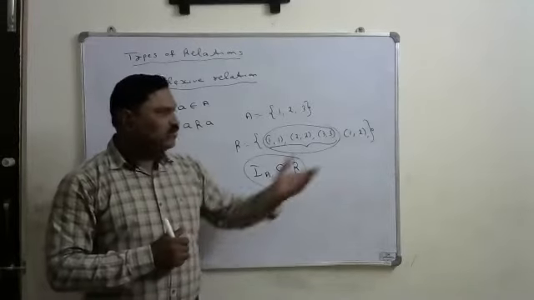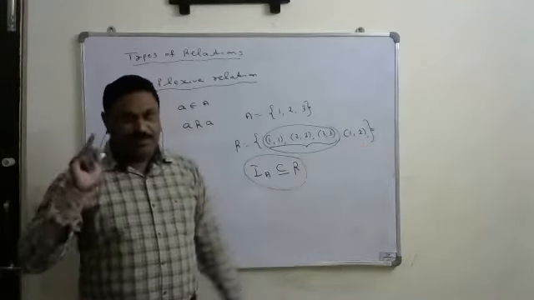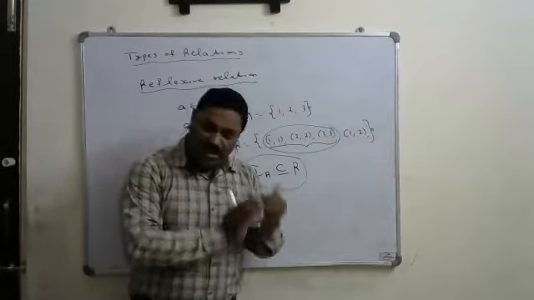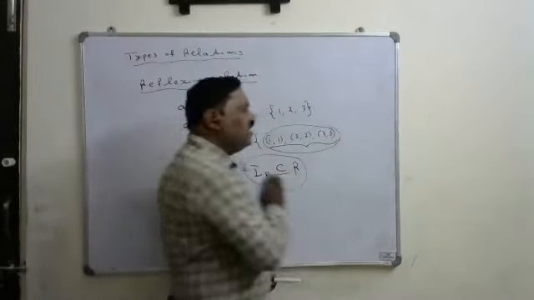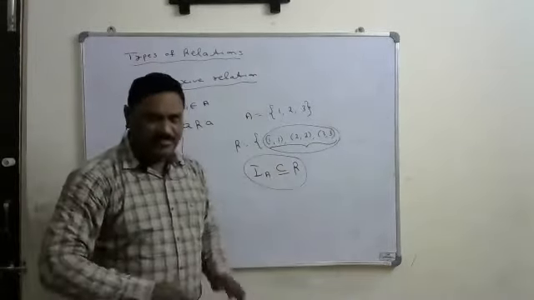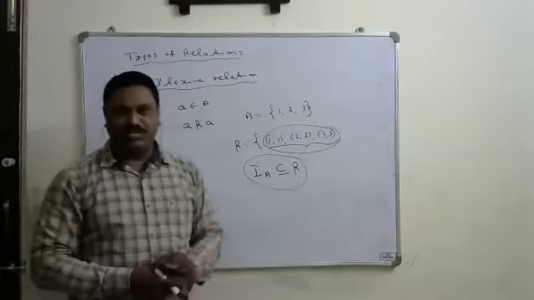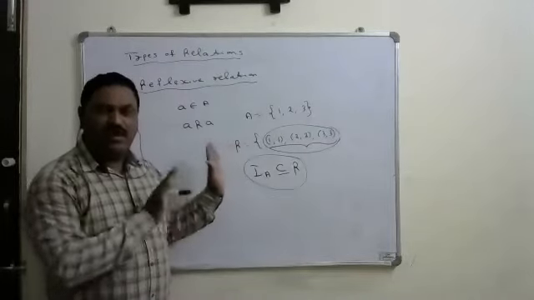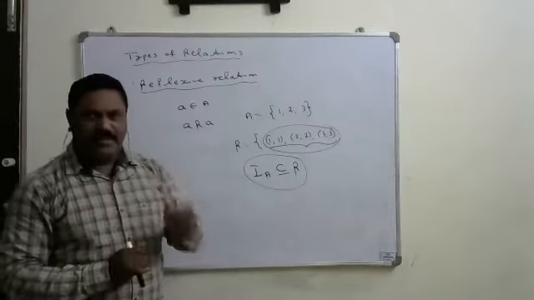But for the identity relation, every element should be related to itself only. Only means that extra relations, the identity relation will not accept. If you consider only up to here, this is the identity relation. That's why all the identity relations are reflexive, but all the reflexive relations are not identity. That's the meaning of that.